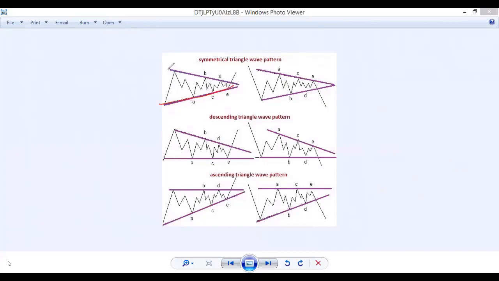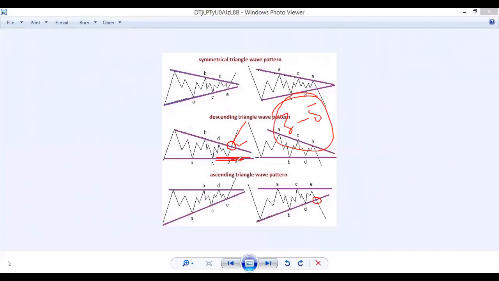And these all are triangle patterns. In the market, you can find this type of triangle pattern so many times. If the market breaks the level, at this area you can buy, at this area you can sell. This is an entry point. If you see a breakout at this level, you can enter here, take a long position for at least 3 to 5 hours, then take your profit. This is the stop loss.